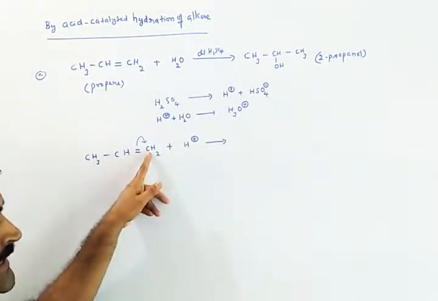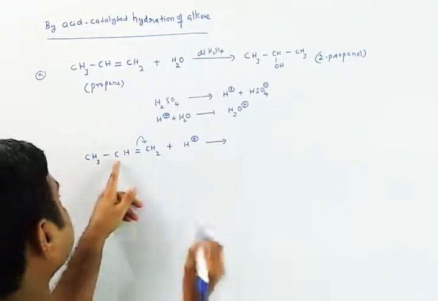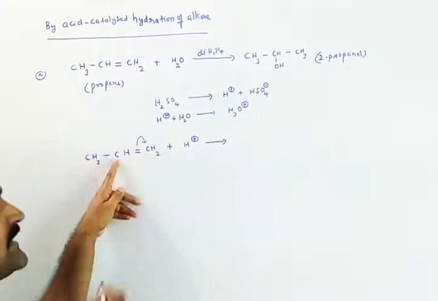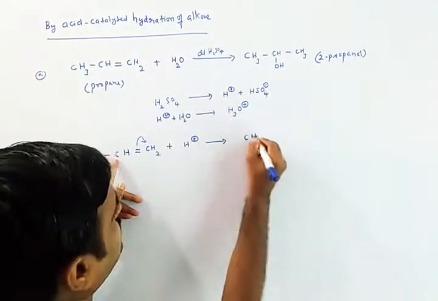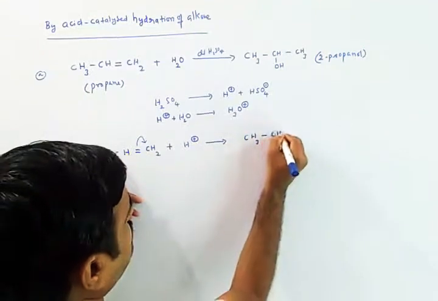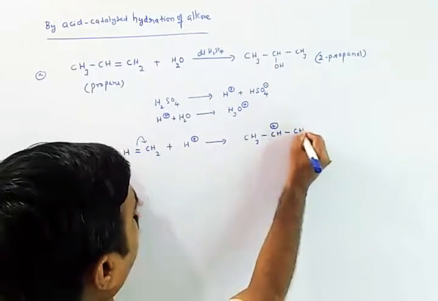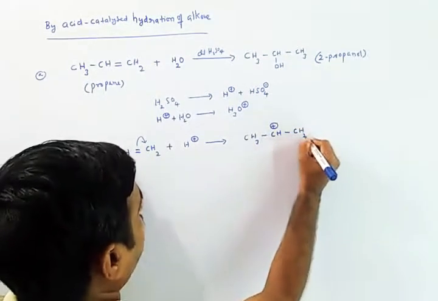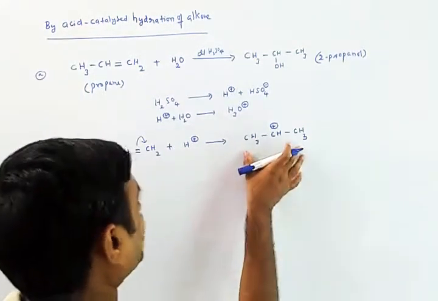Immediately this carbon will get a negative charge. Once that proton attack completes, then this middle carbon will become a positive carbocation. That is CH3 CH plus single bond CH3. This I can call a secondary carbocation.